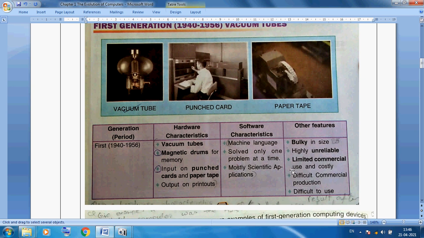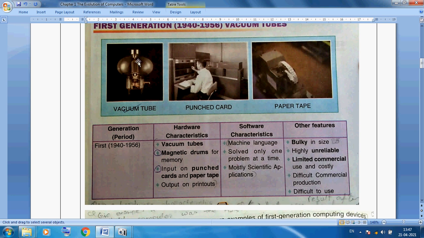Limited commercial use and costly. Difficult commercial production and difficult to use. So these are the other features of our first generation.